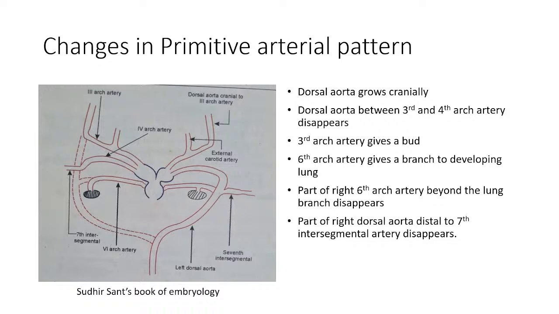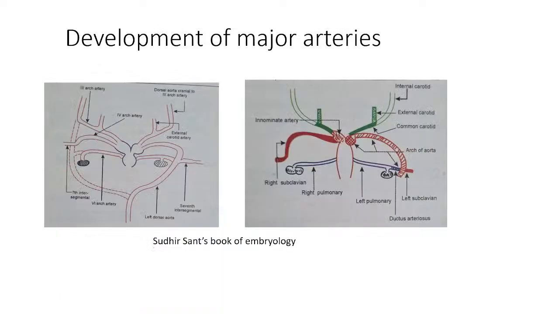Is it clear so far? Now let us see how development of major arteries takes place. This is the aortic sac, and this is the left and right horn of the aortic sac.